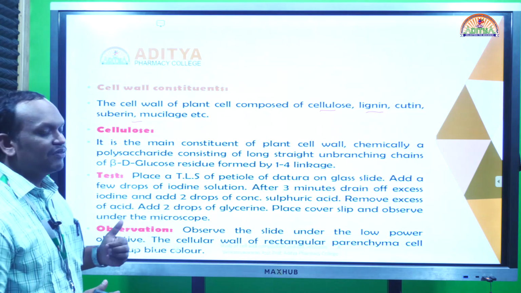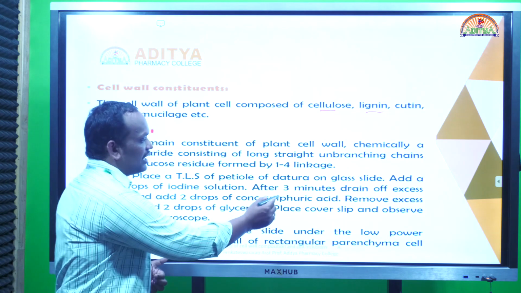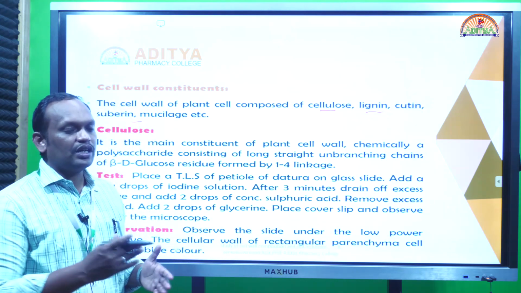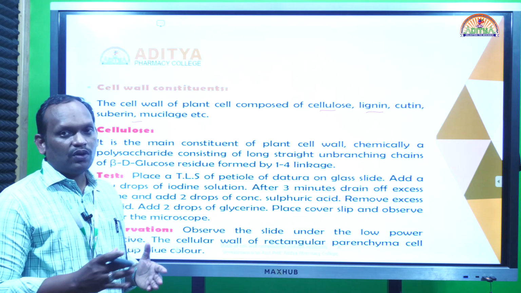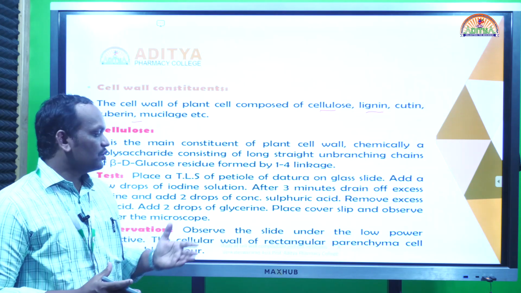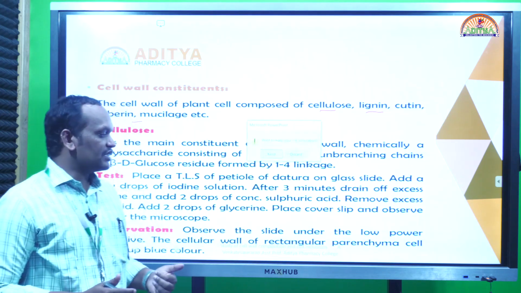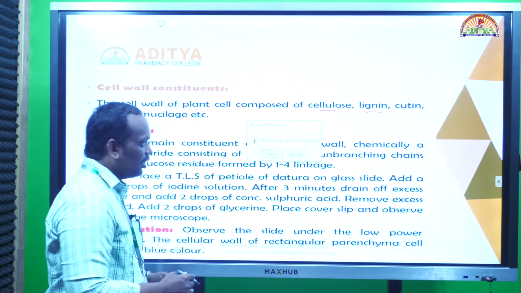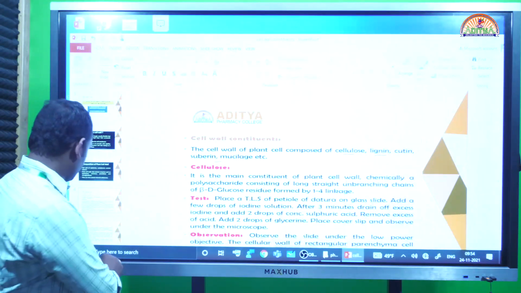We simply treat with iodine, and after that we add sulfuric acid. We do this test on organized drugs, not on a powder form of starch or cellulose.